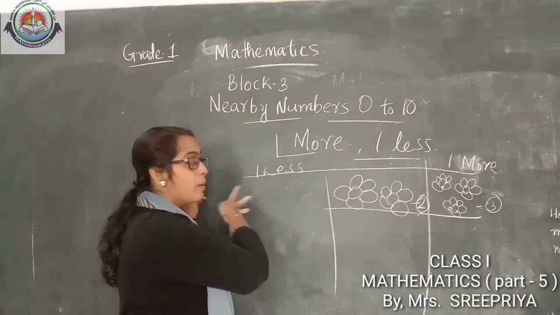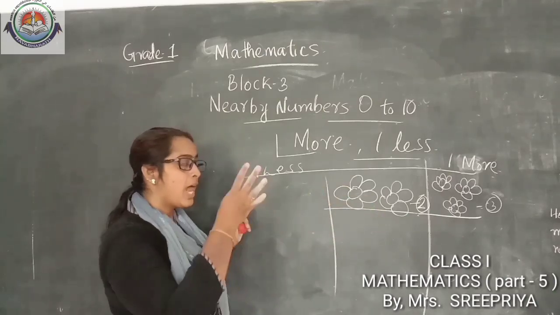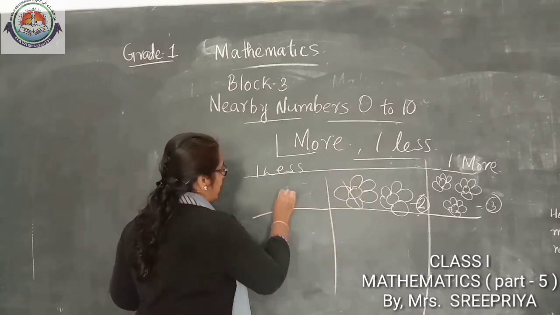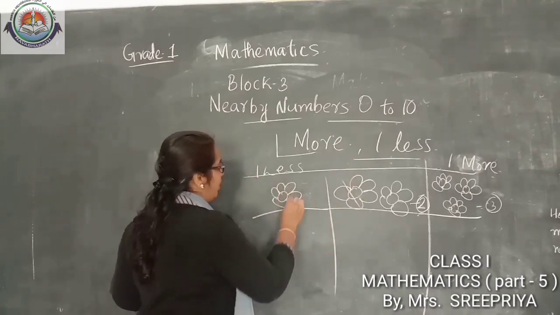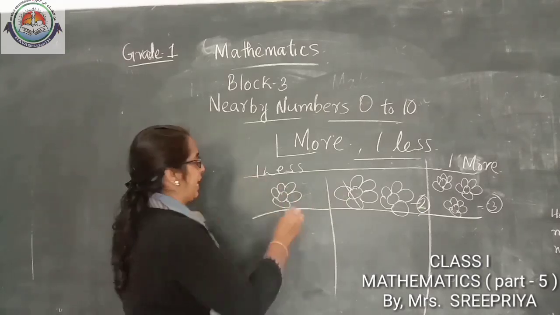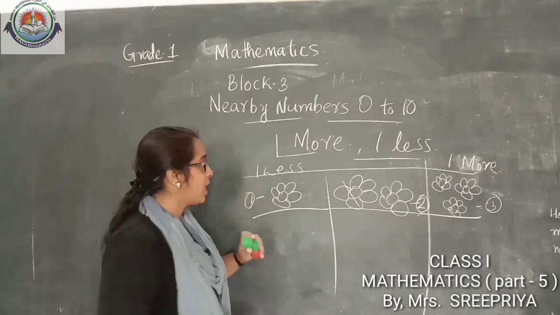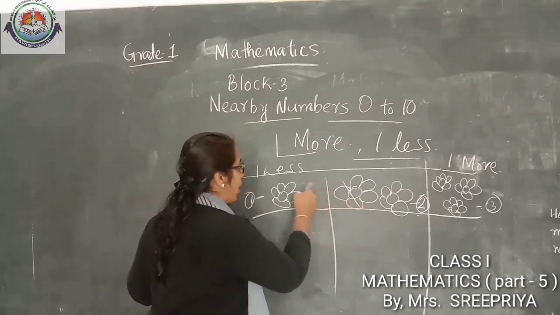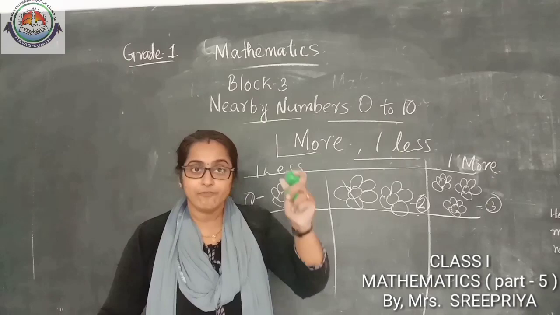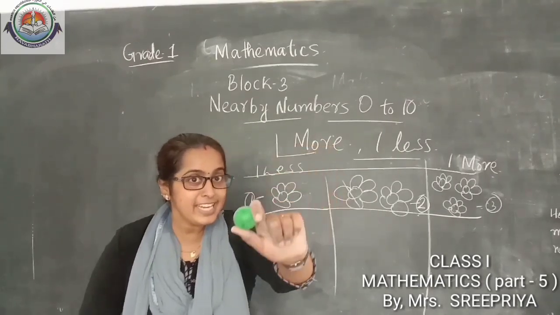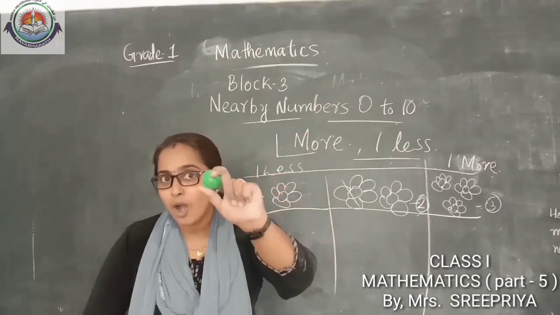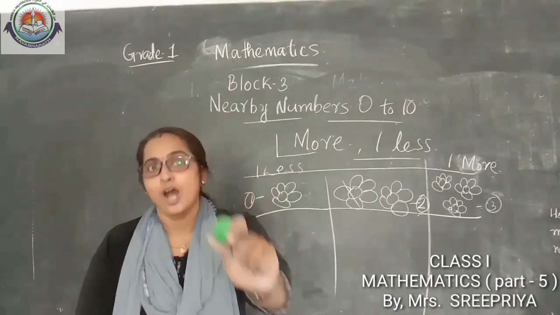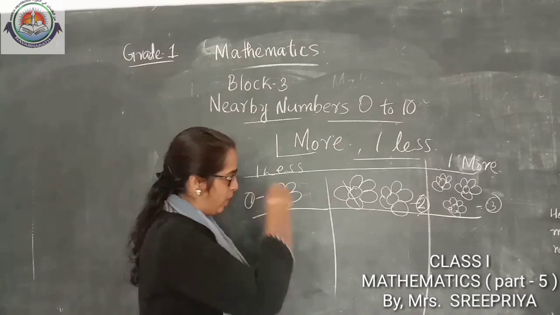Okay. How many flowers are there? 2. So we need to make it less. We need to cut one and draw. If we cut one, how many will be there? Yes, 1. That means 2 and 1 less is 1. Very good. We can do another example.